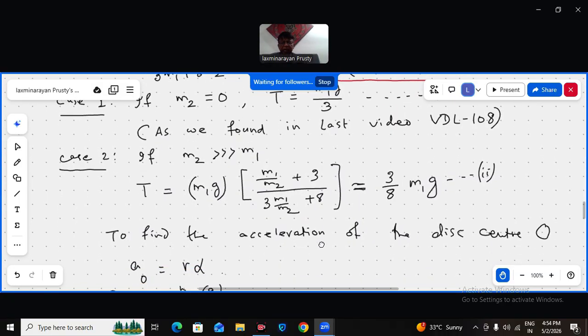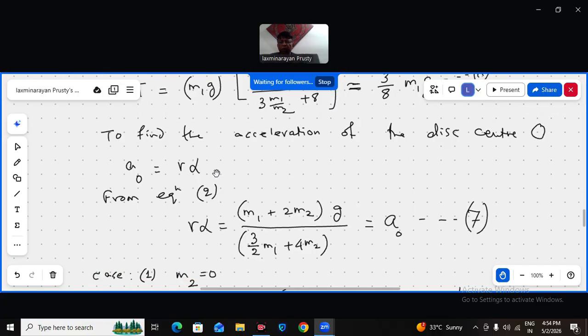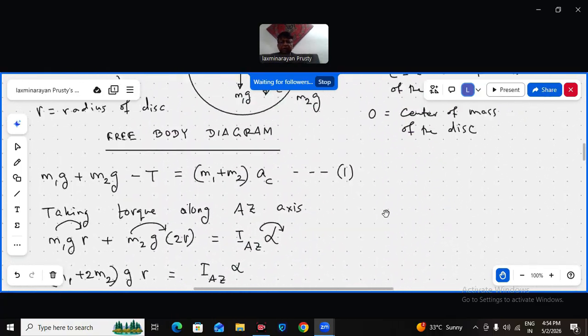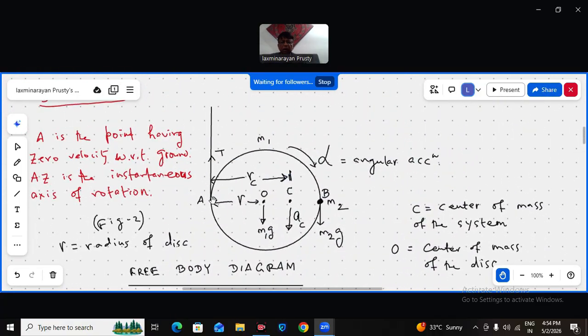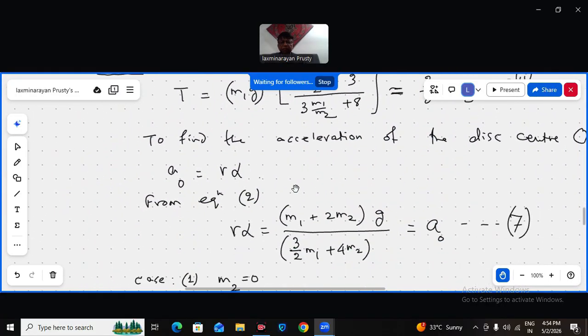फर्स्ट क्वेश्चन था और ये एक्सेलरेशन पूछ रहा है डिस्क का. डिस्क का मतलब डिस्क सेंटर का, O का. AO will be R alpha, as you can see. What is AO? R into alpha. What is AC? RC into alpha. These are used already. So AO will be R alpha.